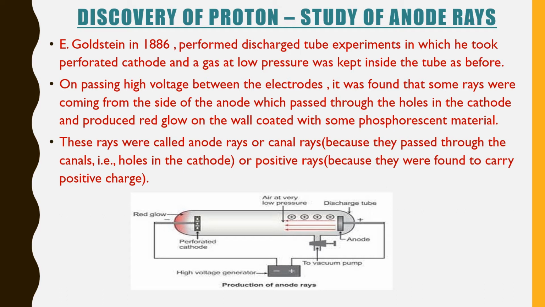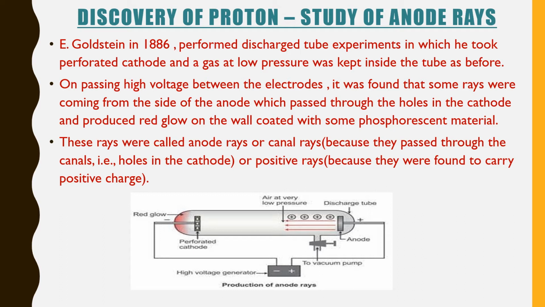You can see in the diagram the same discharge tube. Goldstein took a perforated cathode, and a gas at low pressure was kept inside the tube as before. This apparatus setup was the same as for cathode rays. The only difference is that here a perforated cathode is taken, while for cathode rays a perforated anode was taken. The same process occurs on passing high voltage between the two electrodes.